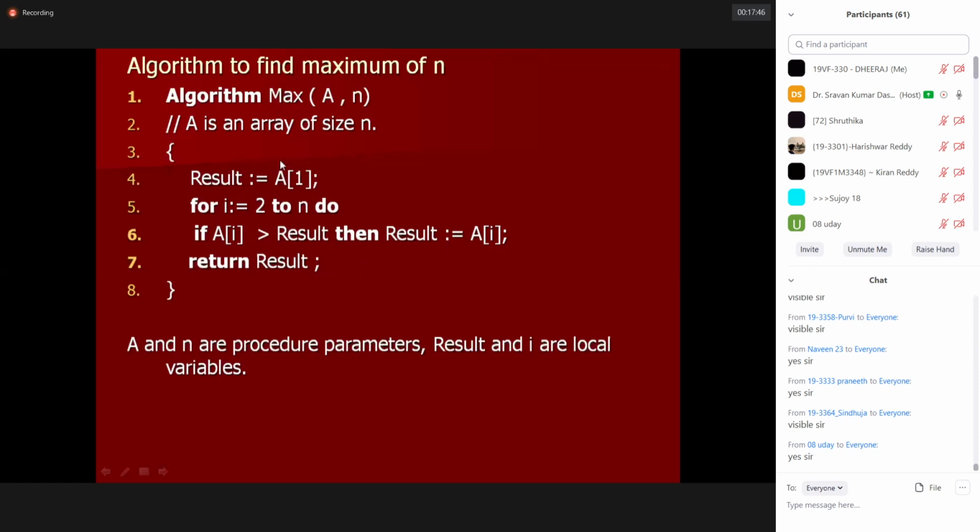Right. So based on how many times each step will execute, we'll try to prepare an expression. The expression will be in the form of 2n plus 3 or 2n plus 4 or n square plus 3 or n square plus n. How you will get that, 2n plus 3, we are going to learn, not to worry. So once we get that expression, it is said to be f of n. For example, for one algorithm, the total number of steps becomes 2n plus 3. So f of n is equal to 2n plus 3.